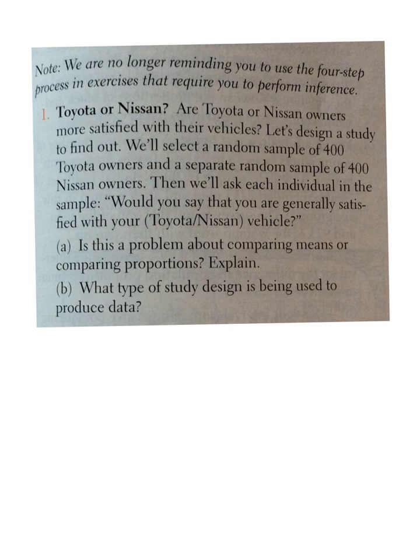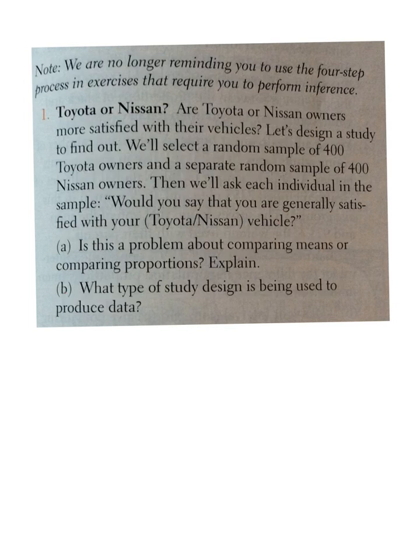Out of these 400 people, we're just going to get a number, like 120 out of 400. So that's going to be a proportion. Now, that is the answer to letter A. Is this problem about comparing means or proportions? Because it's a yes or no question, it's got to be a proportion. We're just going to see how many out of the 400 like their car.